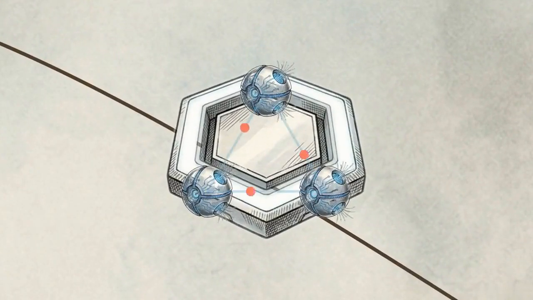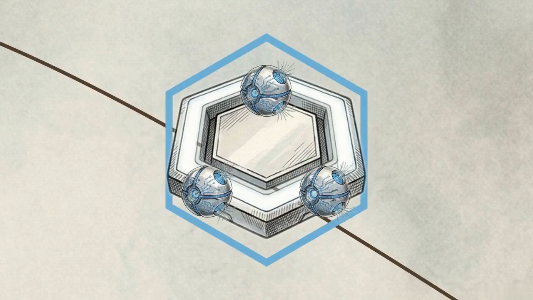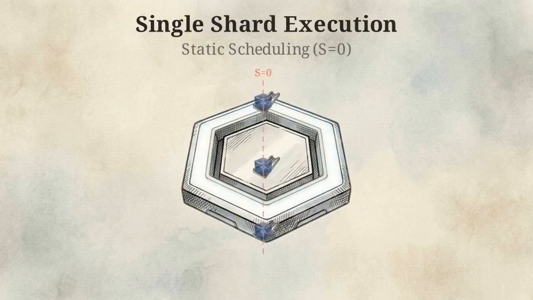Phase 2 is shard consensus. Inside the isolated shard, the 3 validators verify cryptographic signatures and token balances. The network uses compile-time static scheduling. Because dependency checks occur before execution begins, runtime conflicts are prevented. This static scheduling means multiple transactions assigned to the same shard process simultaneously in parallel lanes.